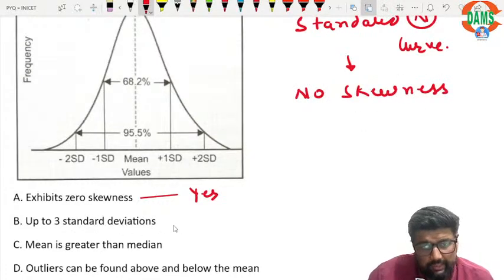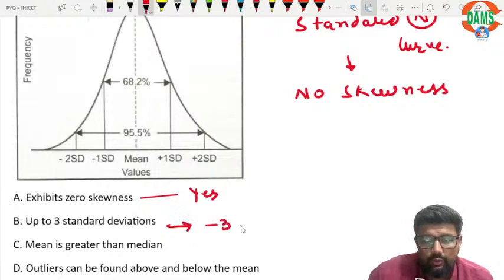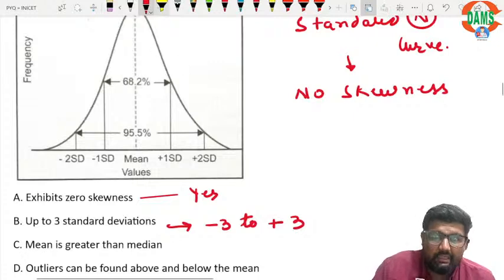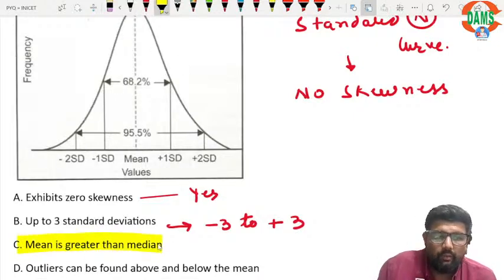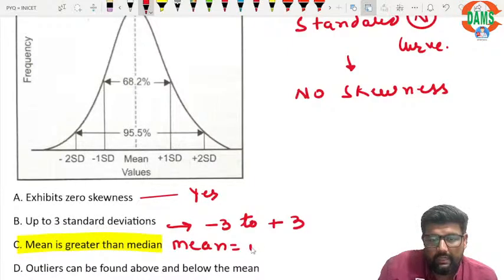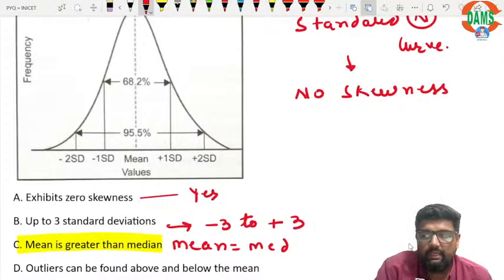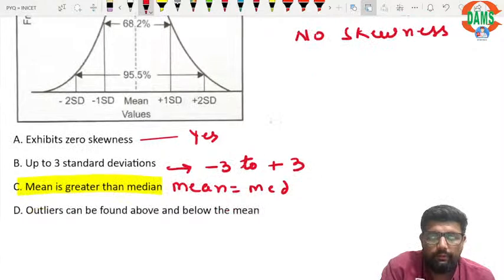Up to 3 standard deviations, that is also true. It ranges from -3 to +3. Mean is greater than median: this is the correct answer, because in a standard normal curve, mean is equal to median is equal to mode. Right?